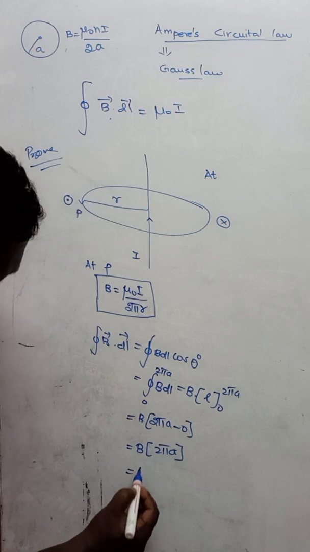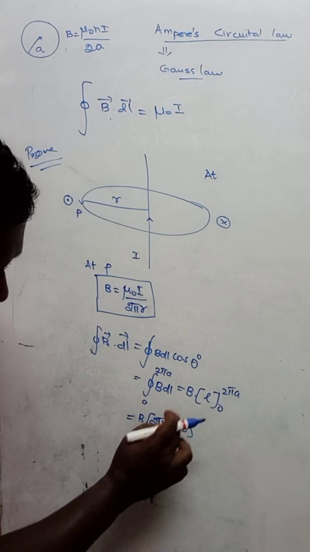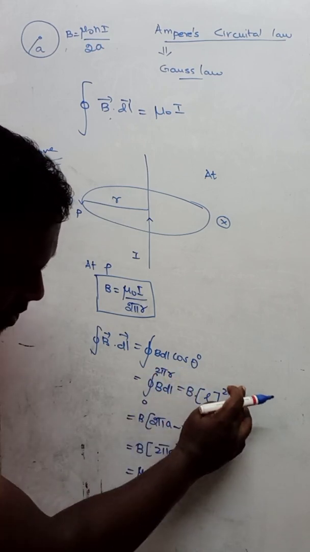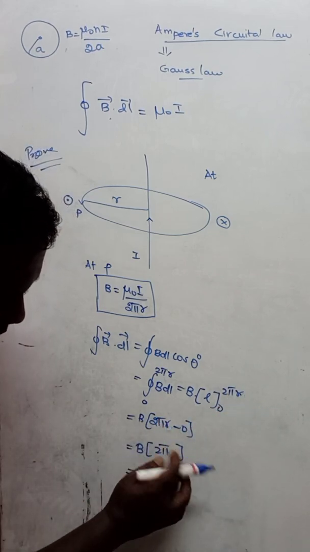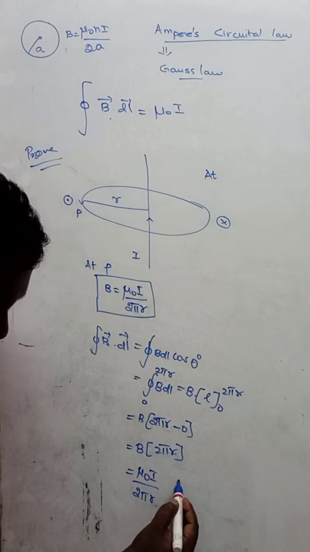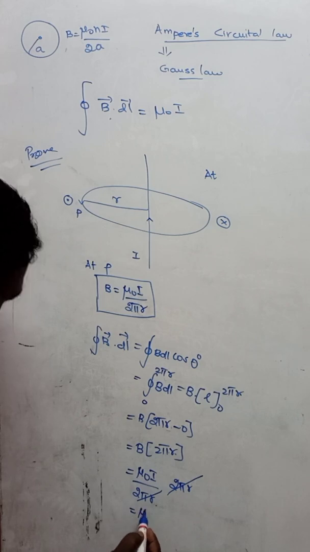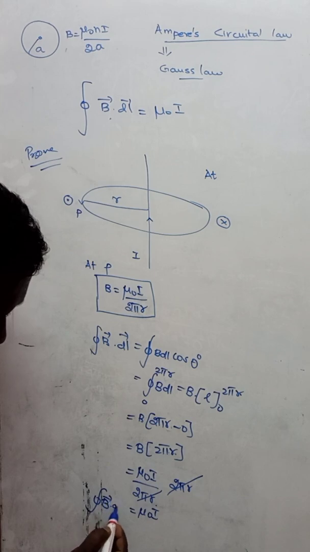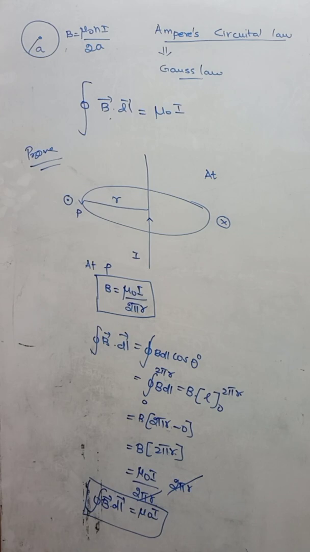From equation 1 you substitute B is equal to mu naught I divided by 2 pi r. Here also you have to take the radius as r, so this will be 2 pi r. So mu naught I divided by 2 pi r, into 2 pi r. This 2 pi r gets cancelled, so you will be getting mu naught I. So the closed integral of B vector dot dl vector will be equal to mu naught I. This is the proof for Ampere circuital law.